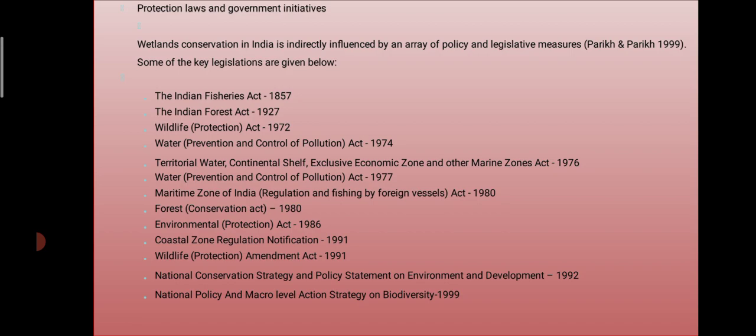Here also they have developed or made acts and policies.